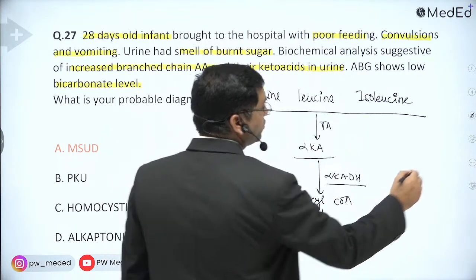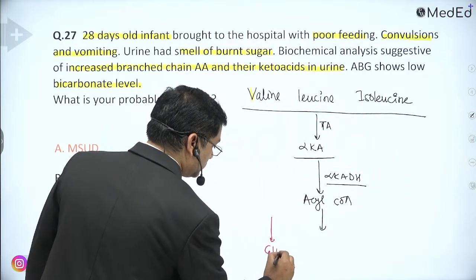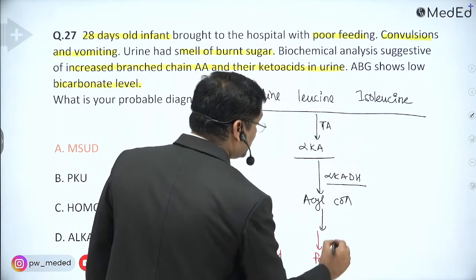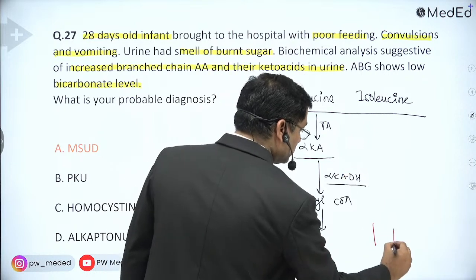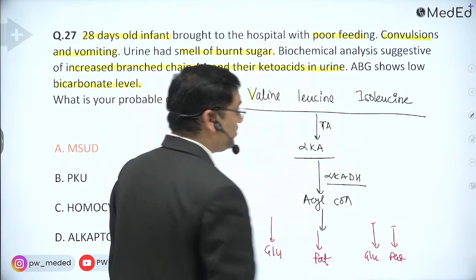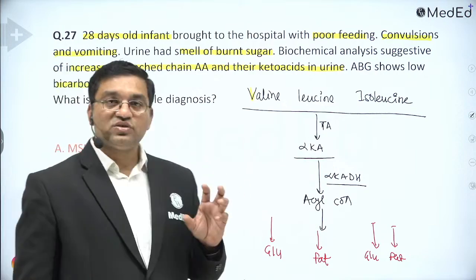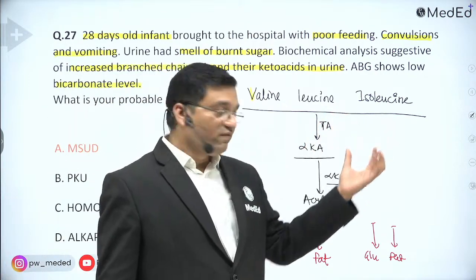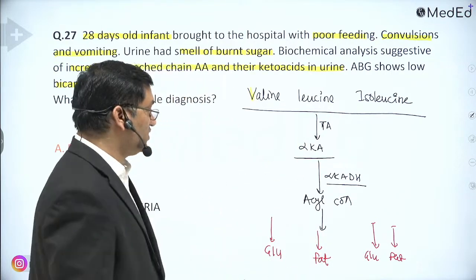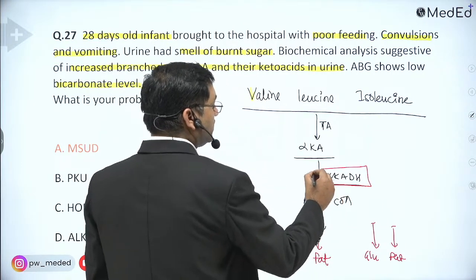And then the valine will give you glucose. The leucine will give you fat, it will give you acetoacetate. Isoleucine will give you both glucose and fat, so that's why it is known as both a glucogenic and ketogenic amino acid. All three aromatic amino acids, phenylalanine, tyrosine, tryptophan, and isoleucine will give you glucose and fat. Leucine is the exclusively ketogenic amino acid. So this is the alpha keto acid dehydrogenase. It is an important enzyme.